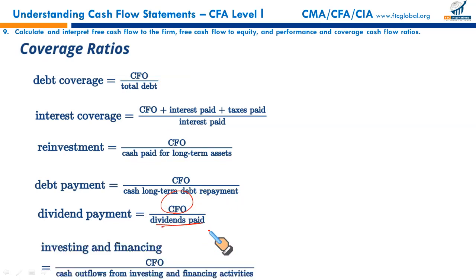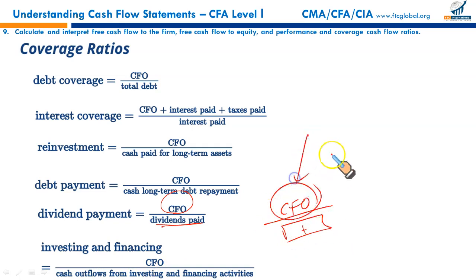And finally, investment and financing cash flow. CFO is what percentage of your cash flow from investing and financing. Ideally, your cash flow from operations should be more than this, because this is the cash flow that we rely on, and that's what drives the business forward. And that completes your reading totally.